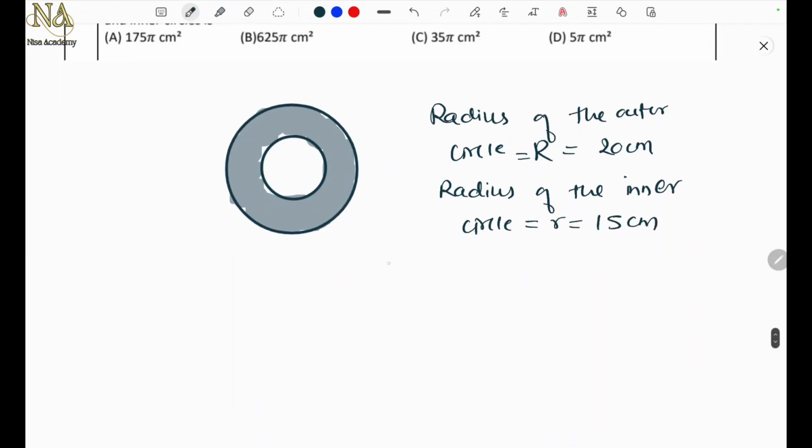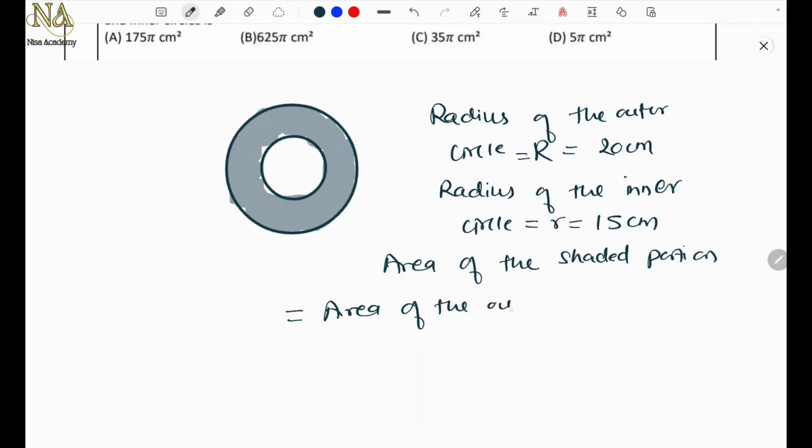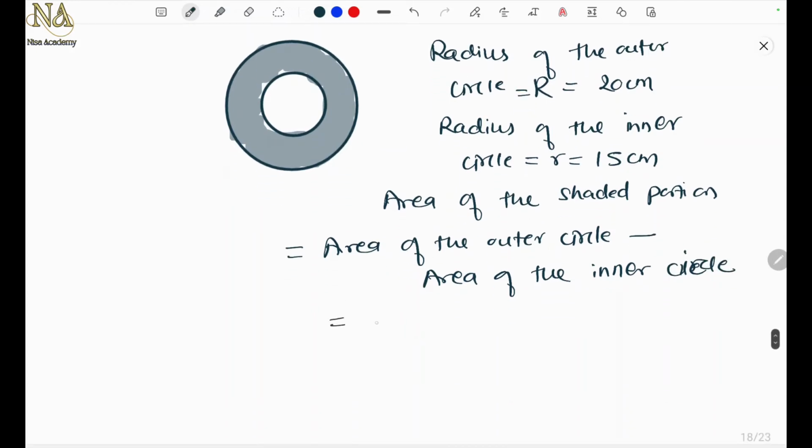So the shaded region is the area of the outer circle minus the area of the inner circle, which is equal to pi R square minus pi r square.